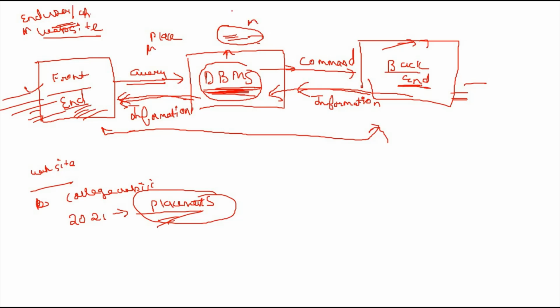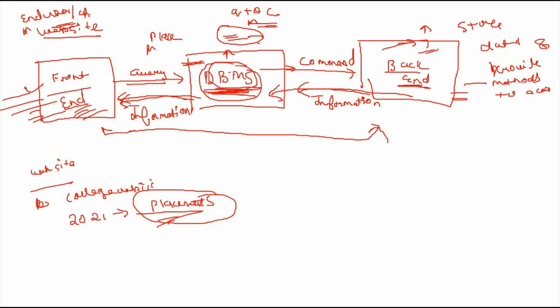The DBMS will convert the queries to commands, and the back end will store the data and provide a method to access it. The DBMS will not store the data; it is just manipulating the data. The back end will store the data and provide a method to access the data. This is the complete flow of this diagram.